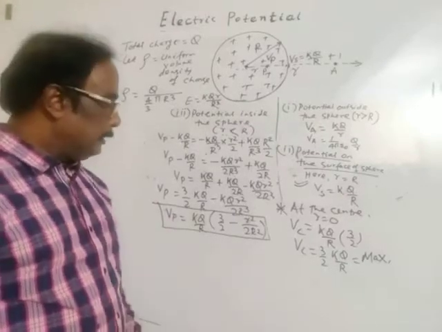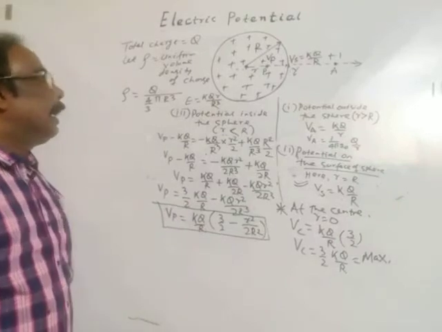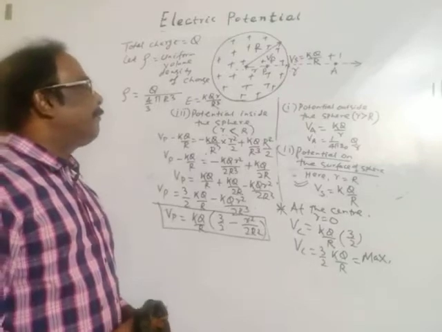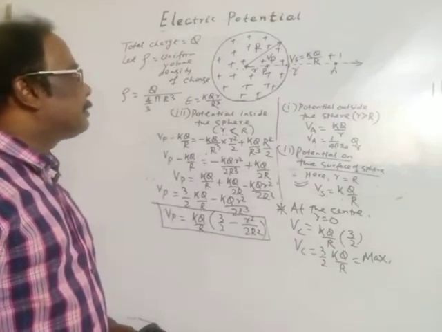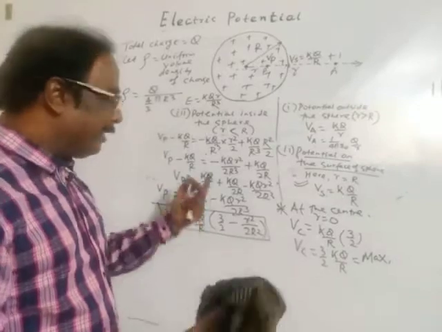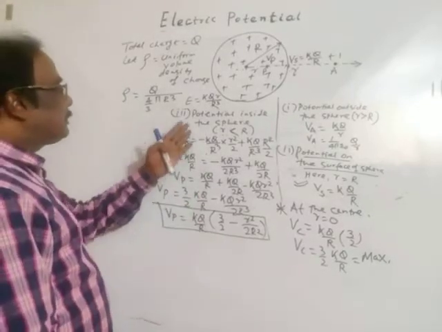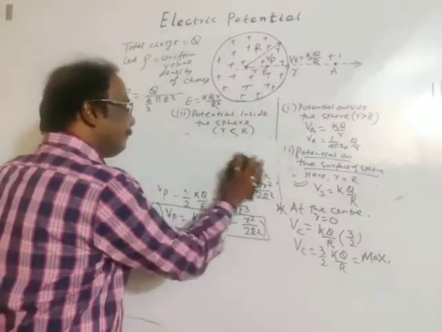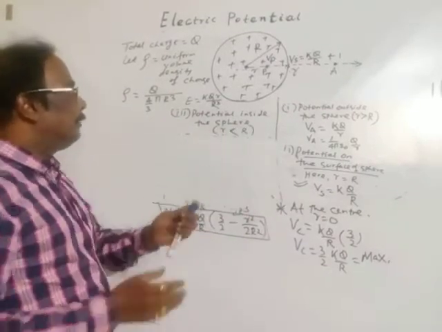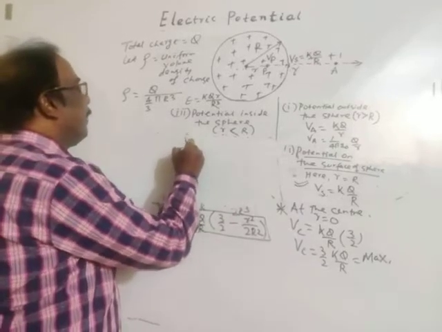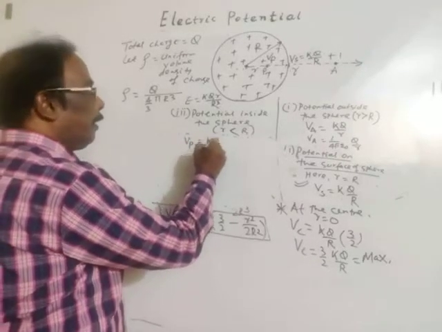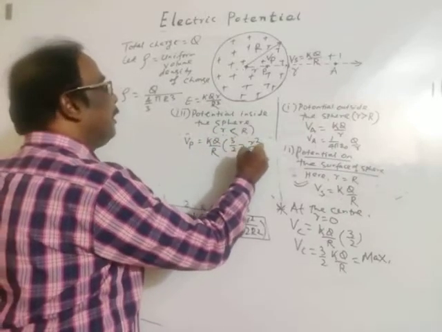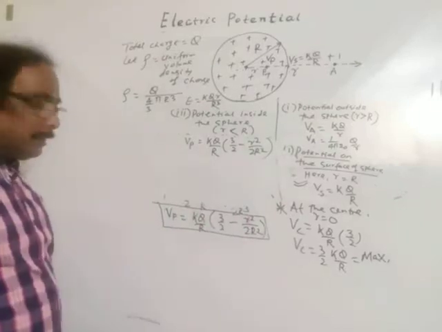Now, potential is maximum at the center, and in a previous JEE exam, the graphical variation of potential with distance was asked. Let's represent. These are the results. This is potential inside the sphere. I am writing here. Potential inside the sphere at any point P is KQ by R into 3 by 2 minus r square by 2R square. Okay. This is the result.